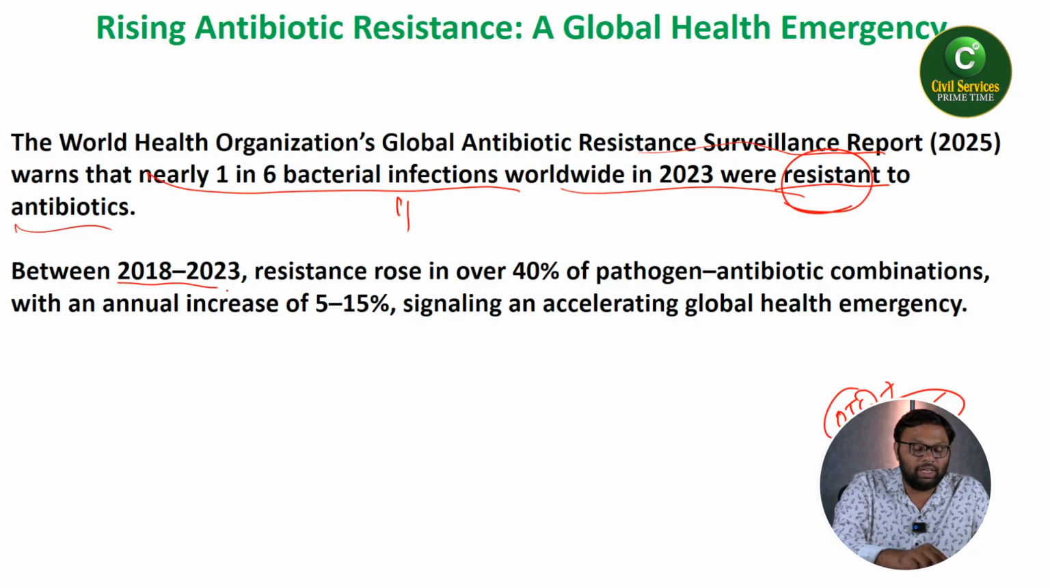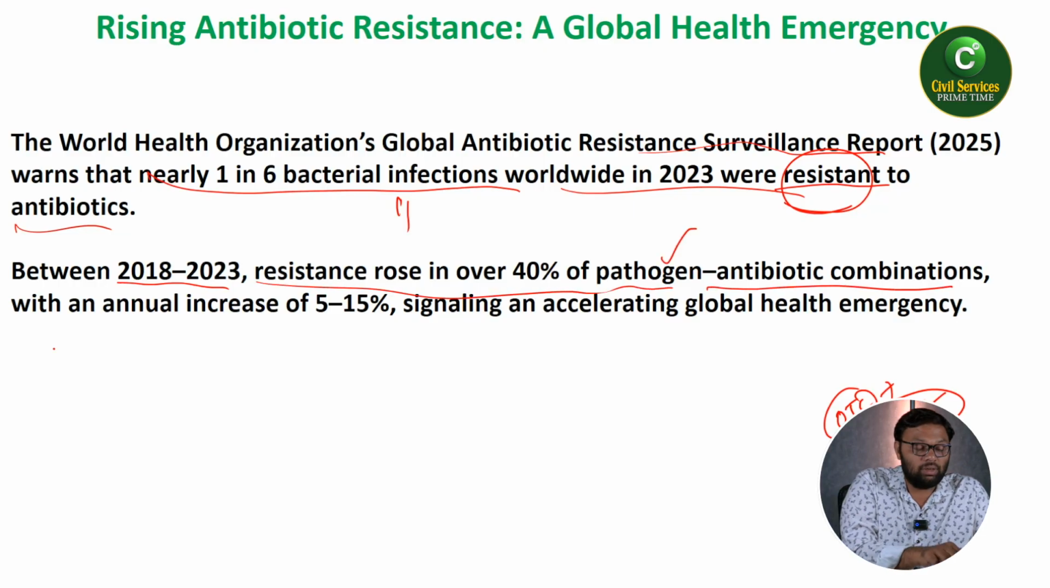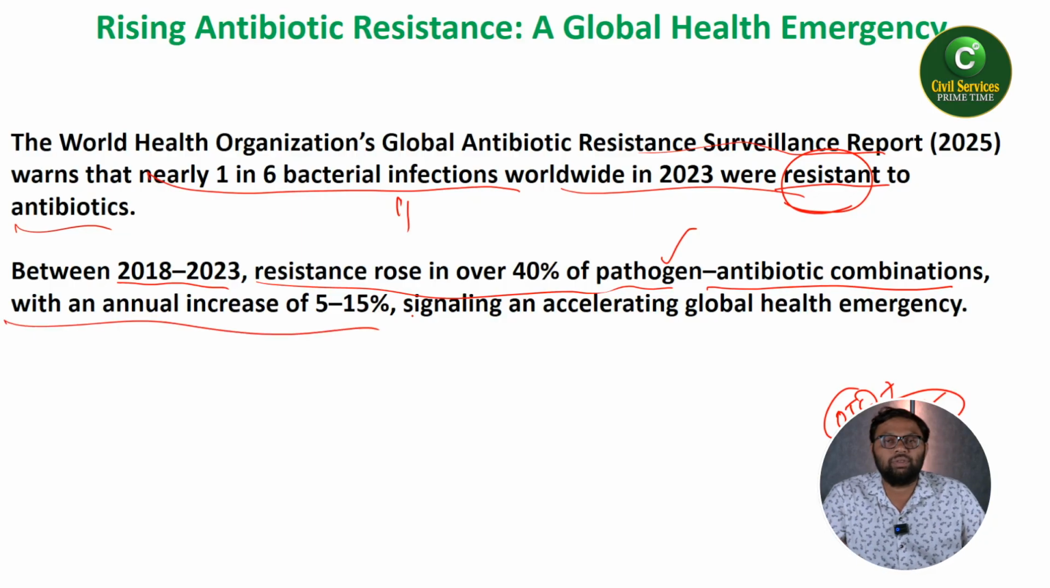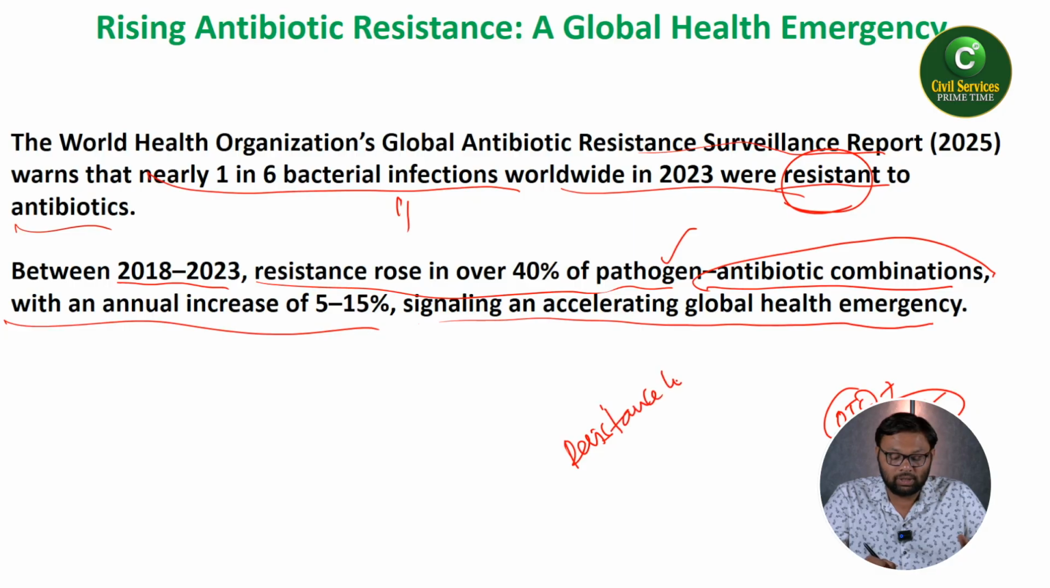Between 2018 and 2023, resistance rose in over 40% of pathogens, with antibiotic combinations showing an annual increase of 5 to 15%, signaling an accelerating global health emergency. So each and every year the increase has happened and it has given a resistance to the drugs. That's why it is known as antibiotic resistance.